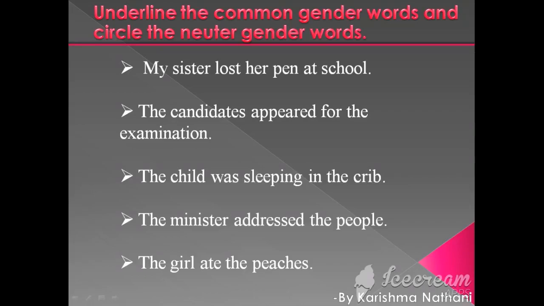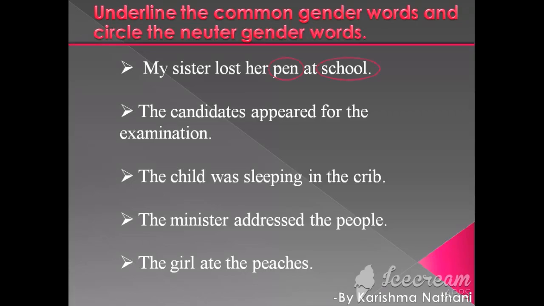Now the next exercise is: underline the common gender words and circle the neuter gender words. Here we know that common gender means the noun belongs to both male or female, and the neuter gender is the noun which is not a living thing. Okay, now the first one is: my sister lost her pen at school.